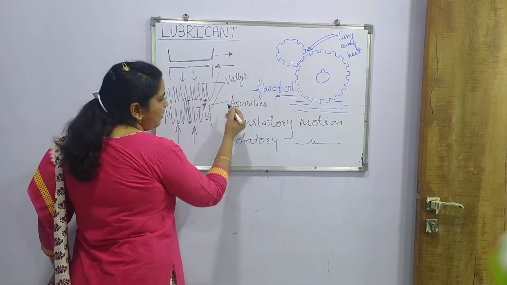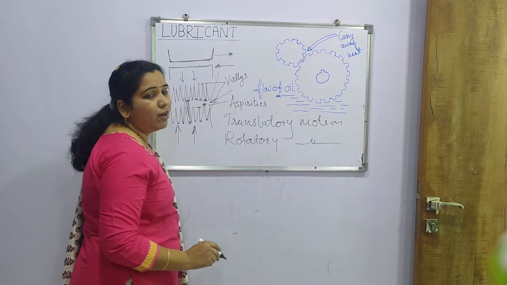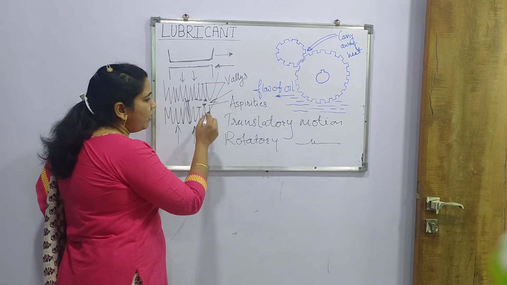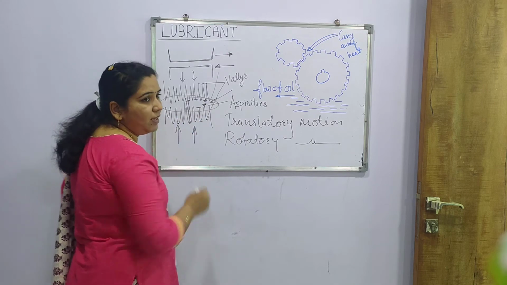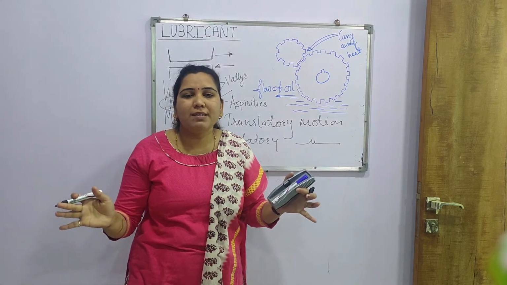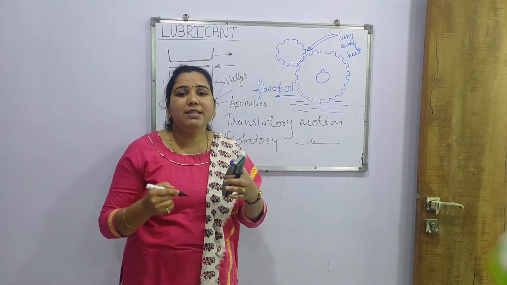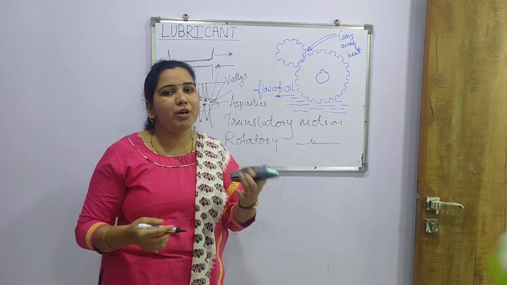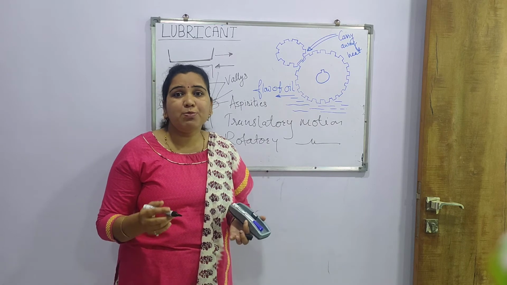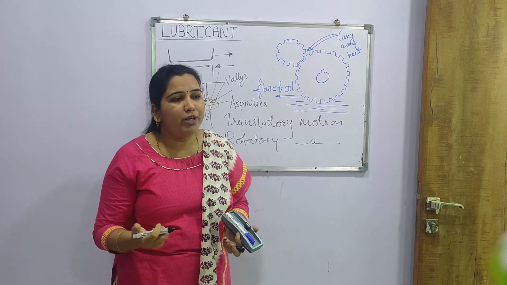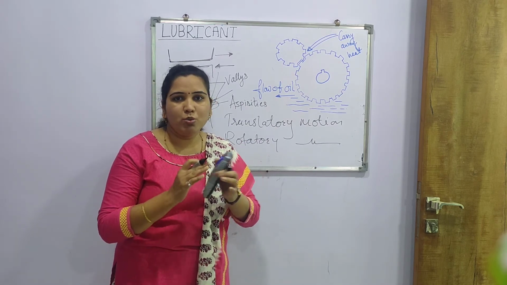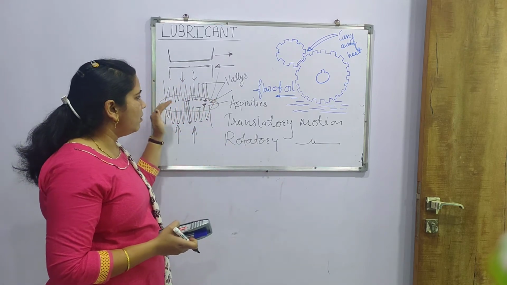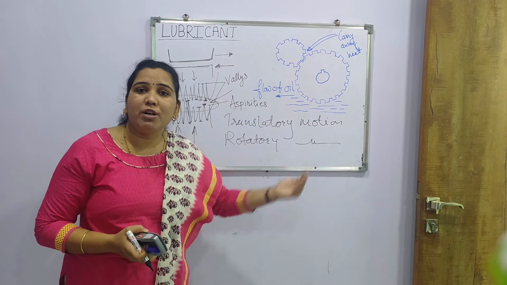If a lubricant is introduced in between these two, it takes the place there and keeps the two parts away from each other. It has different properties like viscosity, viscosity index, fire point, flash point, cloud point and pour point. Due to these properties, it performs many functions.